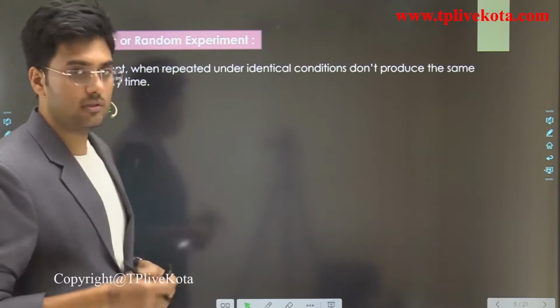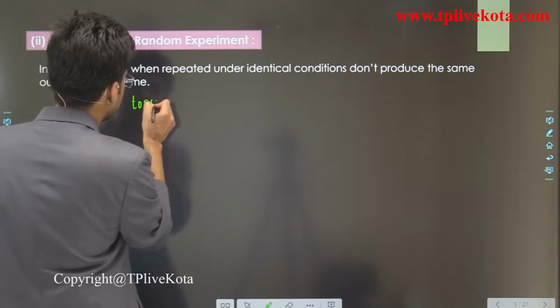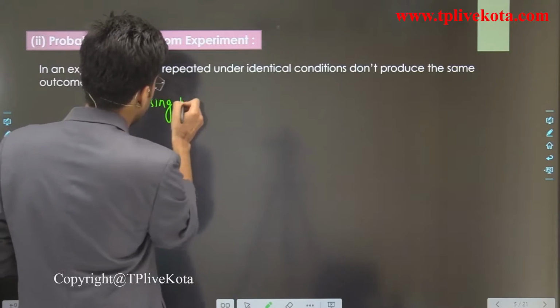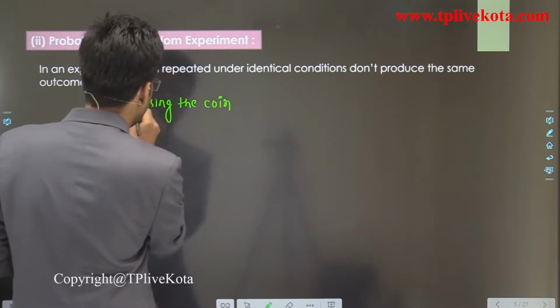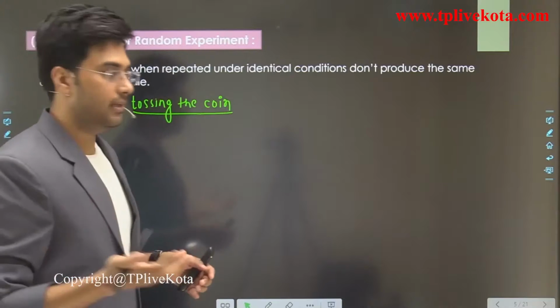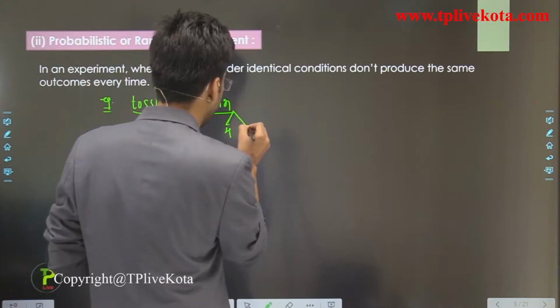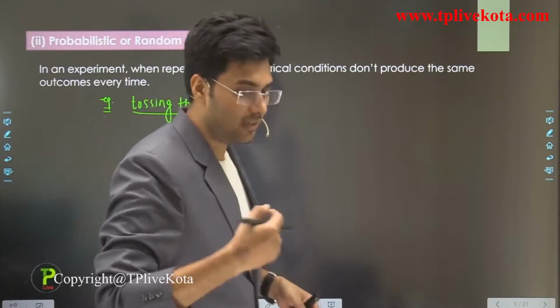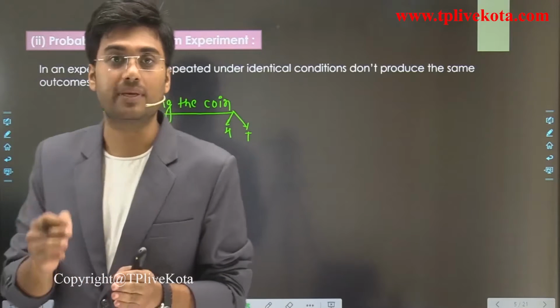For example, tossing a coin. When we toss a coin, we get either head or tail. We have two outcomes, head and tail. So tossing a coin is an experiment, and this is a random experiment.